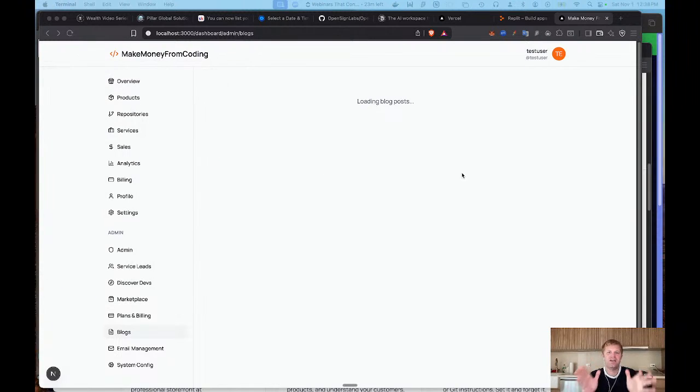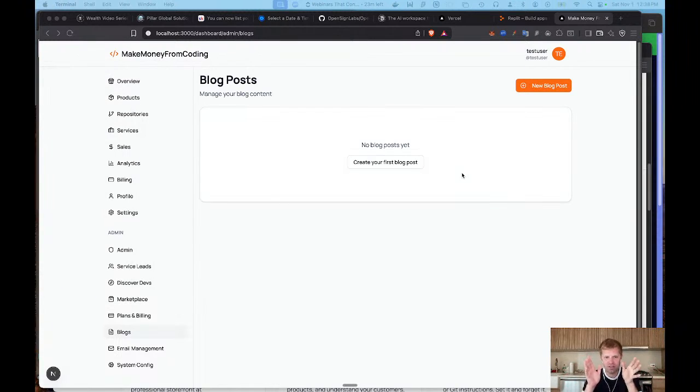Remember, this is the first time I'm ever seeing this. I've told AI what to do, what to create, and it's coming back with this new feature for me. So let's go into new blog post, and now it's going to compile that page. And let's see what it creates for us.